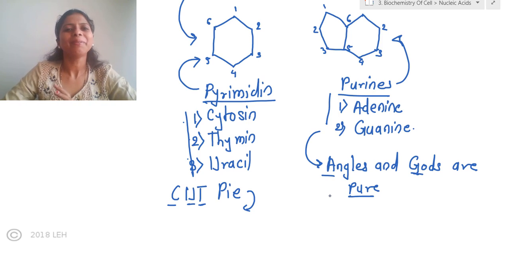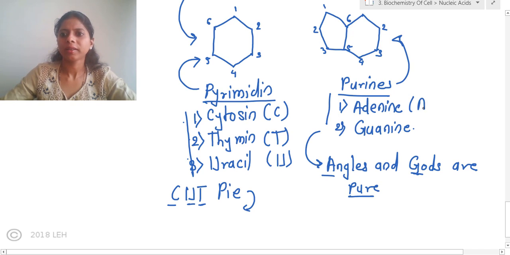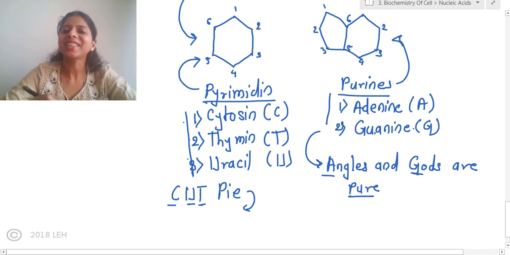CUT means cytosine, uracil and thymine are pyrimidines, and A and G, that is adenine and guanine, are purines. Basically they are abbreviated as letters: cytosine always as capital C, thymine as capital T, uracil as capital U, adenine as capital A, and guanine as capital G. It is extremely important to remember them.